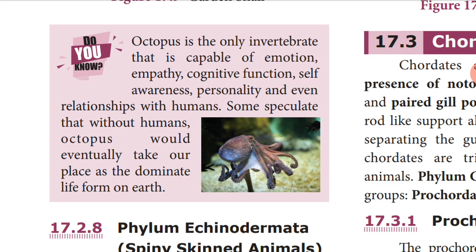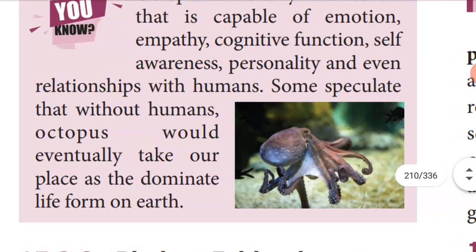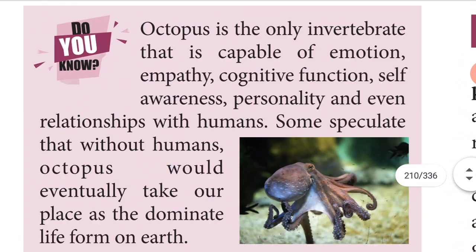Octopus is the only invertebrate that is capable of emotion, empathy, cognitive function, self-awareness, personality, even relationship with humans. Wow. Some speculate that without humans, octopus would eventually take our place as the dominant life form on earth. Oh.